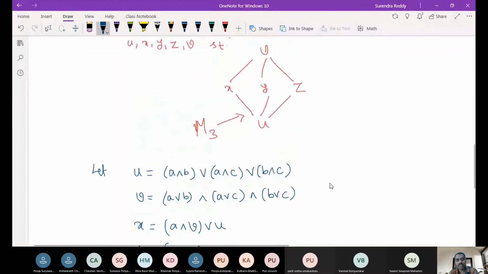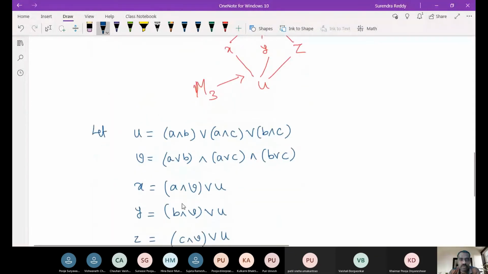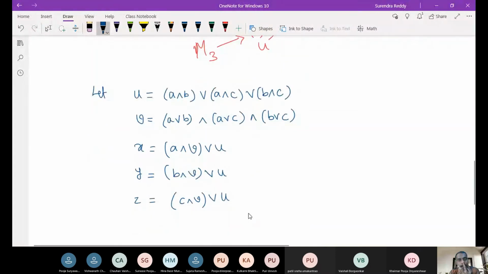So what we are doing is that we are taking A and we are trying to meet with that bigger element V and joining with U. That is our X. And what is our Y? Our Y is, try to take the B and meet with V and then join with U. Similarly Z. Okay. This is some standard one.